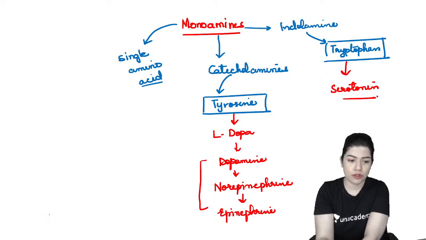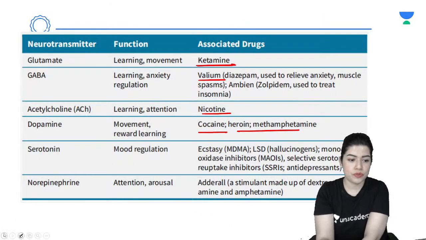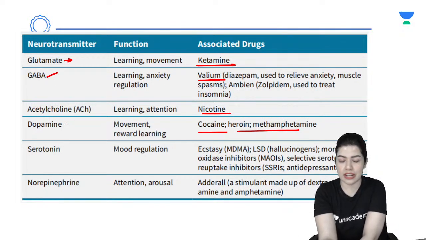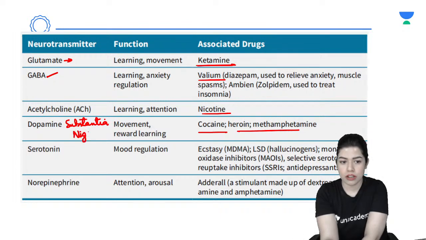Okay, wonderful. So we'll quickly look at sites of synthesis. Glutamate is actually synthesized in most cells of the central nervous system in the terminal vesicles, same as with GABA. There is no such specific site. For dopamine, there is substantia nigra, which is one of the primary sites.